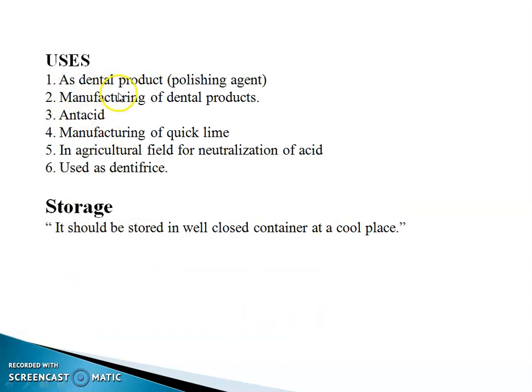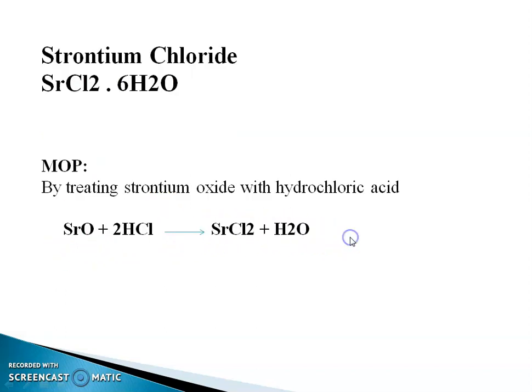Uses as a dental product: polishing agent, manufacturing of dental product, as an antacid, manufacturing of quicklime, in agriculture field for neutralization of acid, and used as a dentifrice. Storage: it should be stored in a well-closed container at a cool place.